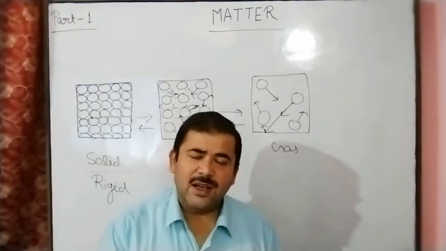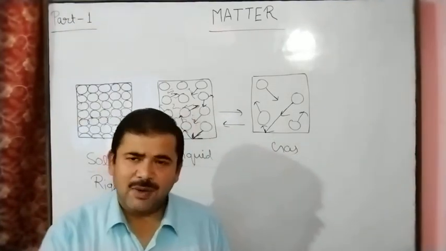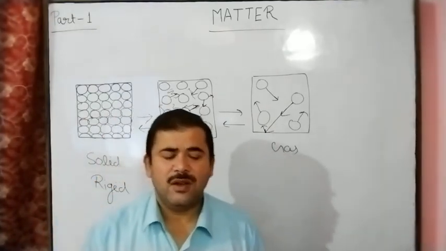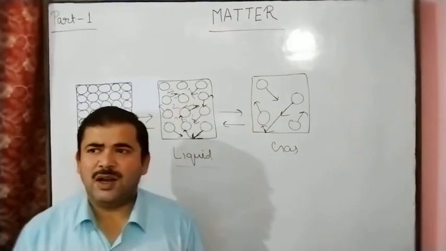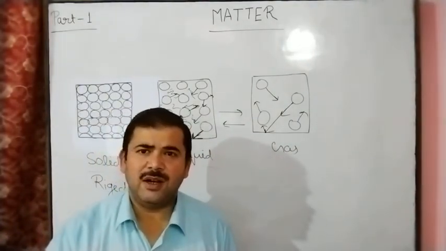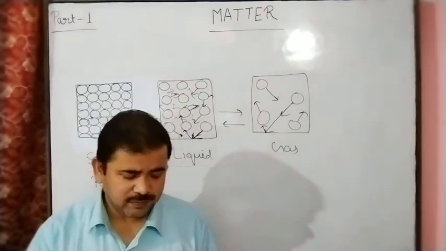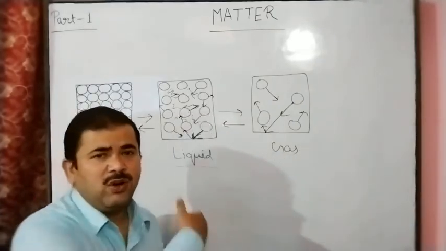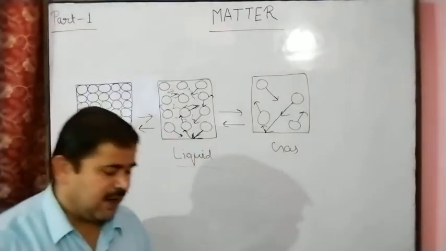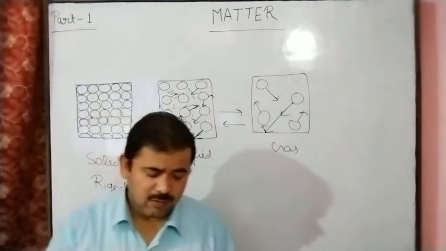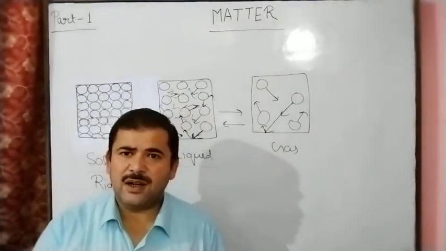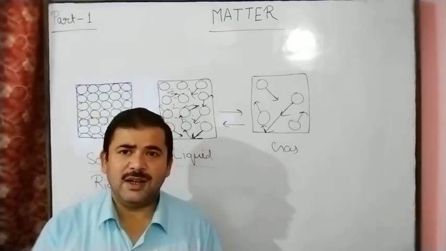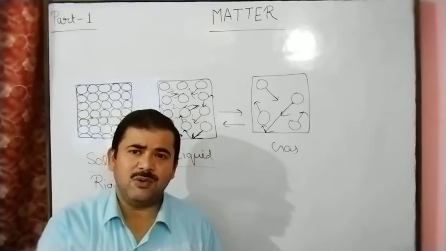And we can say here, conclusion: matter is made of atoms or molecules according to the nature of the matter, and atoms are also made of molecules. After this, second, movement of the molecules and kinetic energy, which I explained here. By increasing the temperature, kinetic energy increases. By decreasing the temperature, kinetic energy of the molecules decreases.